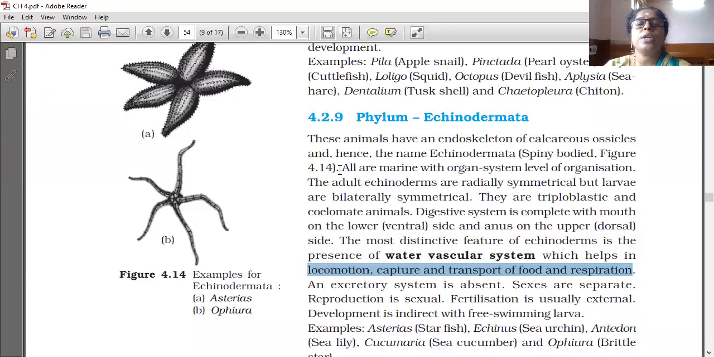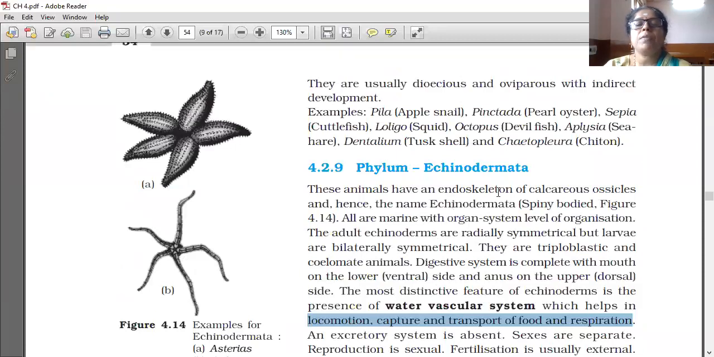So, phylum Echinodermata. These animals have an endoskeleton of calcareous ossicles, and hence the name Echinodermata. Derma means skin and echino means spine, so spiny-bodied, skin having spines. So the phylum got the name Echinodermata, spiny skin. All are marine with organ system level of organization.